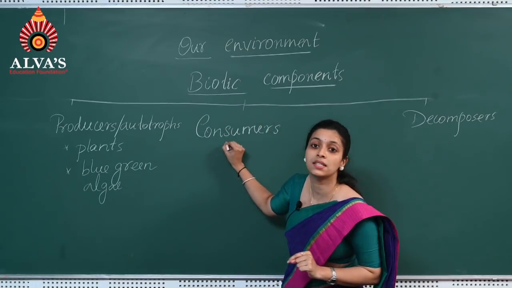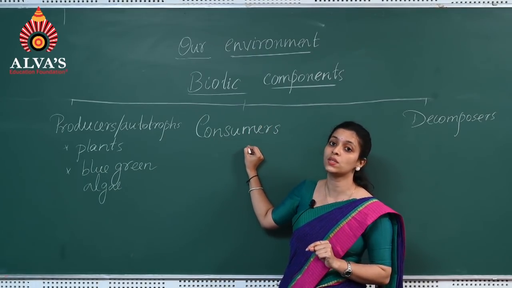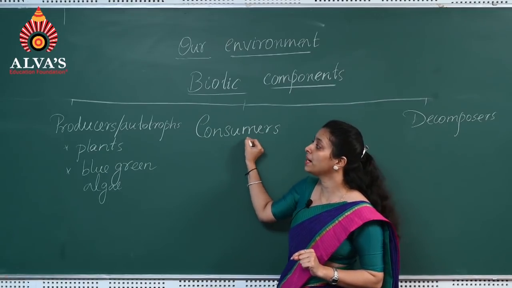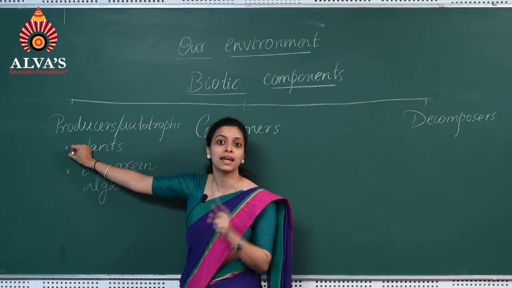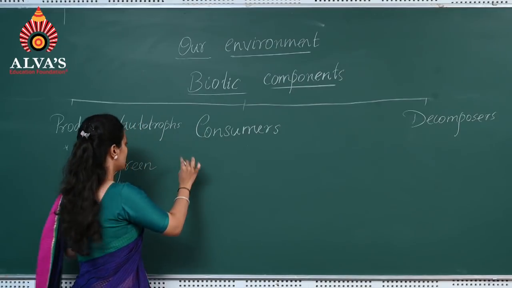This is about producers. Next come consumers. See, the term itself says consumers. So they do not have the capacity to synthesize their own food. They depend on producers for their food, either directly or indirectly. Just see here.